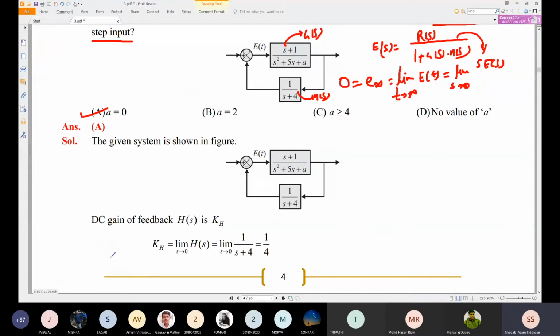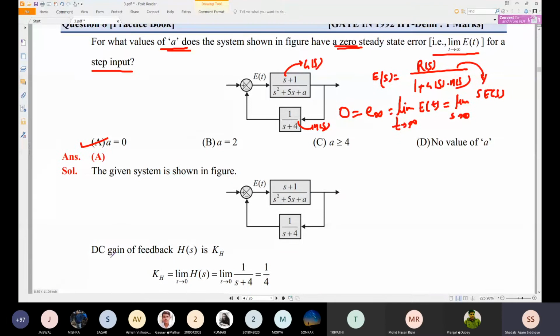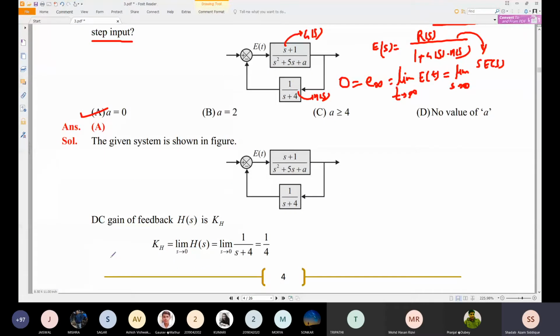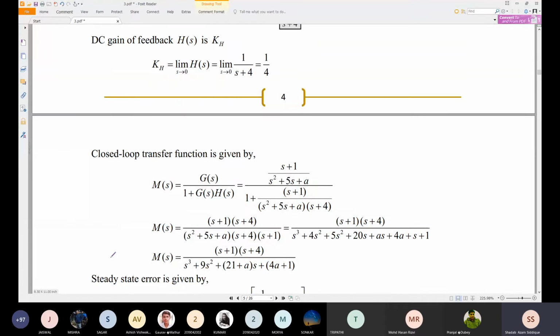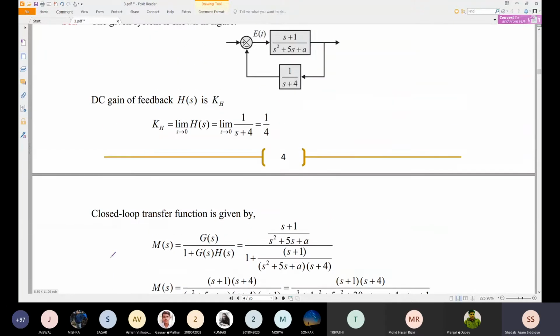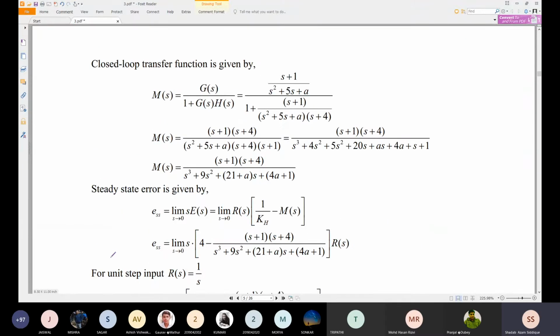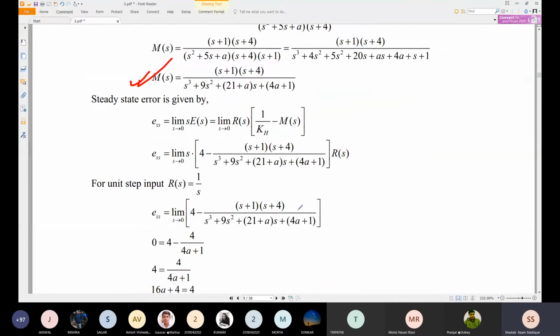Any doubt? No, sir. Okay, good. So you can find this. See, M of s is nothing but the transfer function they have found out. Otherwise, you can directly substitute G of s into H of s into that equation. They have found it in a different way. Please go through this, otherwise you can solve by using that method. That is also okay.